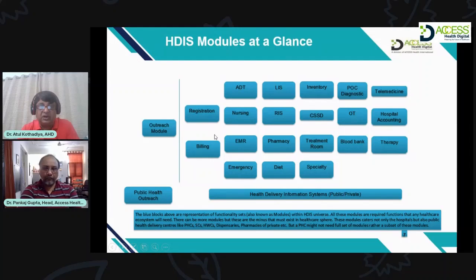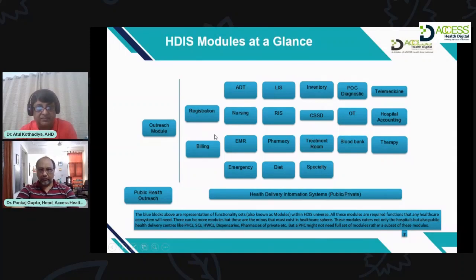Assessment is done by the doctor using investigations, whether laboratory or radiology, and based on the investigations the doctor comes to a diagnosis, which is part of assessment. Plan is your medication orders, laboratory orders, radiology orders, or any other procedures.